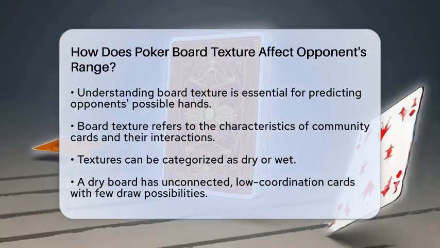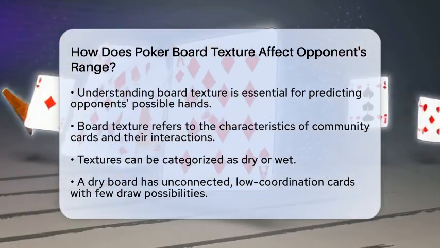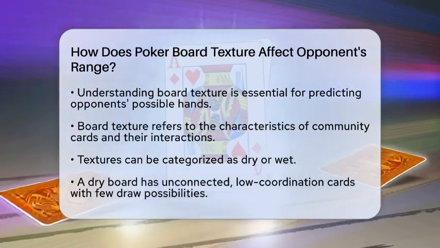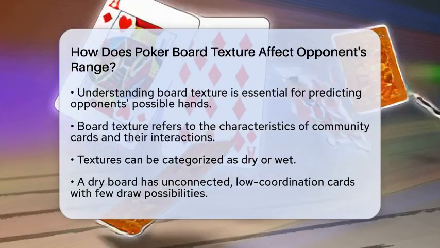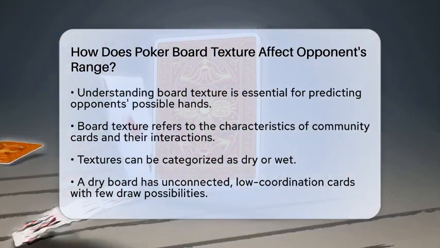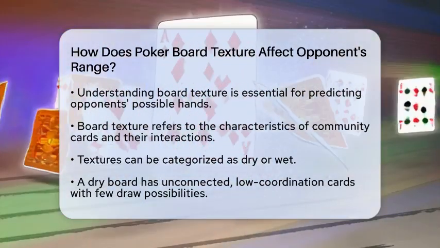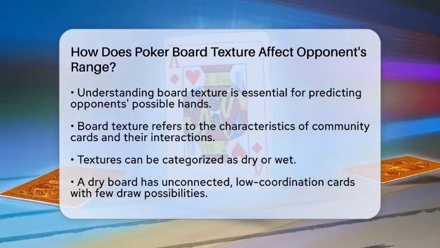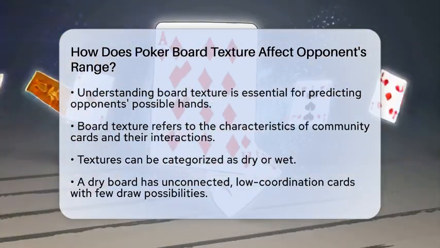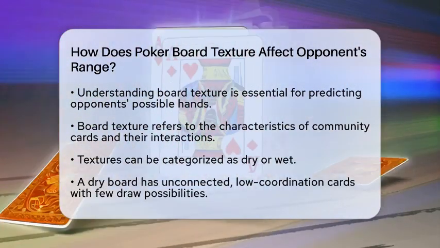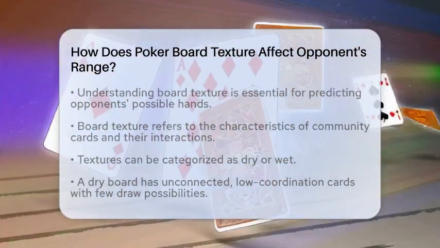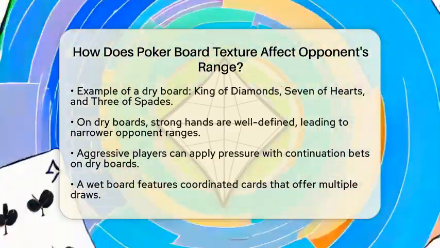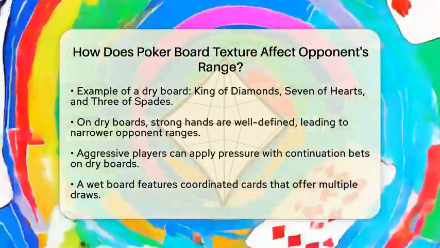A dry board has unconnected, low coordination cards, meaning there are few or no flush or straight draw possibilities. For example, if the flop is King of Diamonds, 7 of Hearts, and 3 of Spades, that is a dry board. On such boards, strong made hands are well defined, and opponents' ranges tend to be narrower. This situation often favors the player who was aggressive before the flop, allowing them to apply pressure with continuation bets.